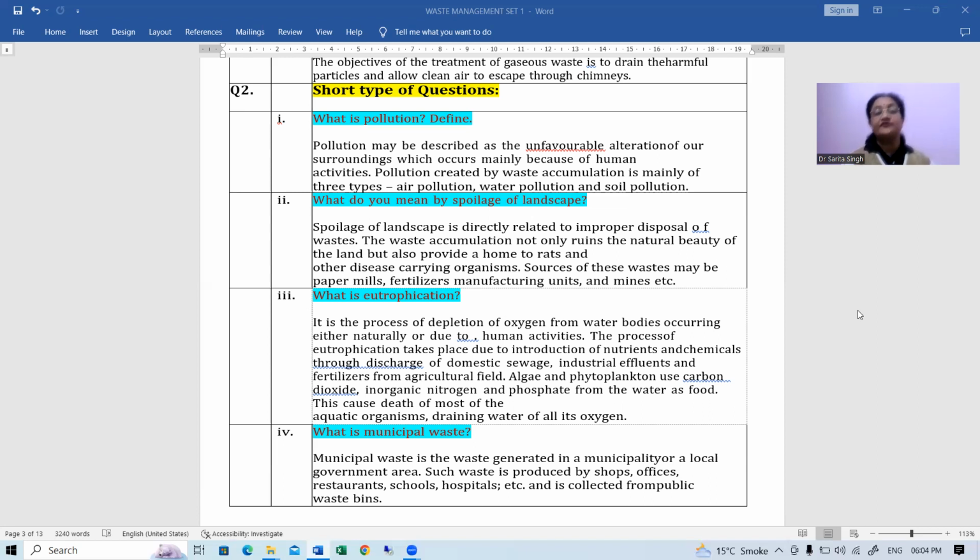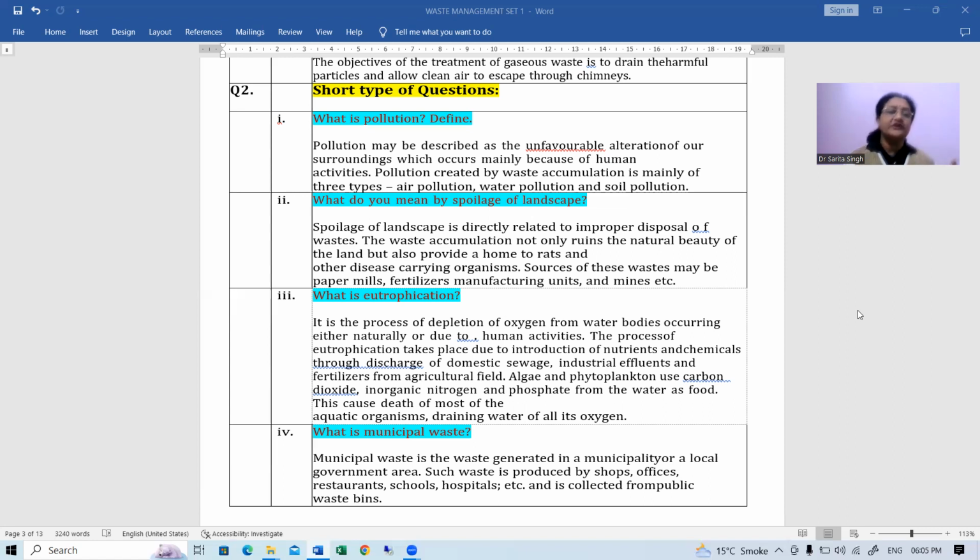Next is, what is eutrophication? Again, an important term for you. Now eutrophication basically is the process of depletion of oxygen. In this case, you will find the depletion of oxygen from the water bodies taking place, and it occurs either naturally or due to human activities. Basically, it's commonly seen these days due to various human activities.